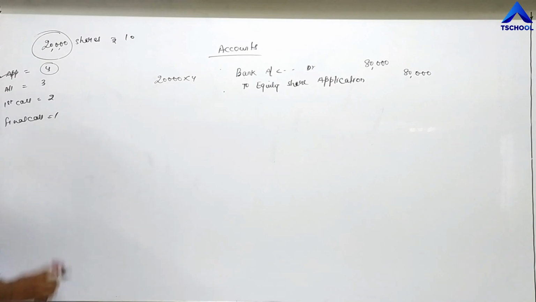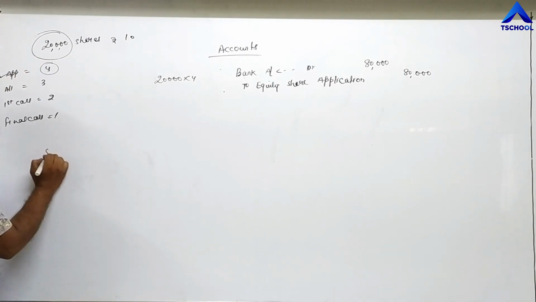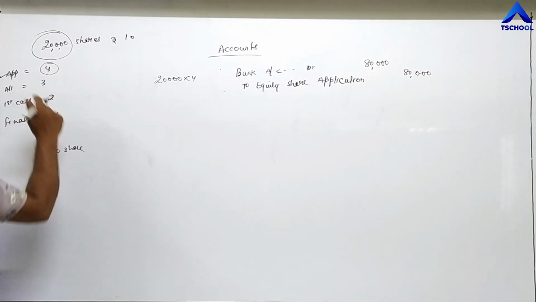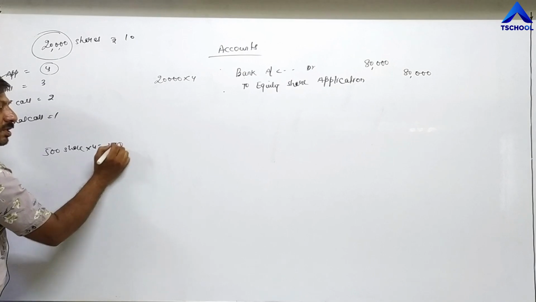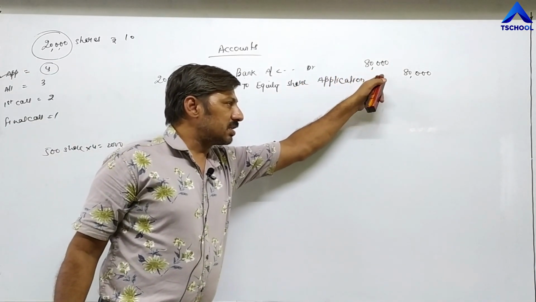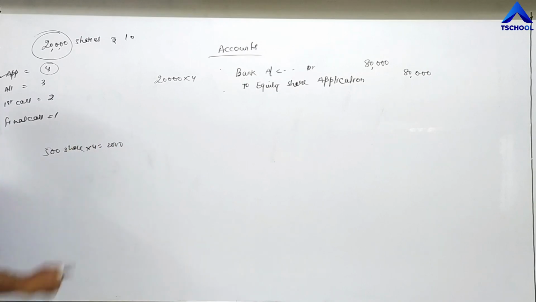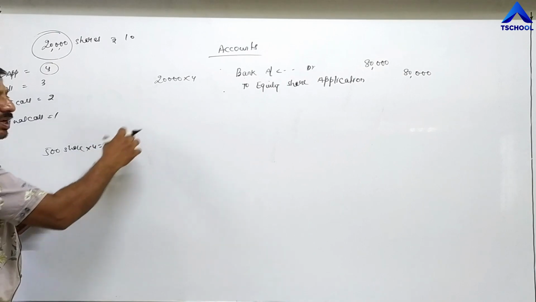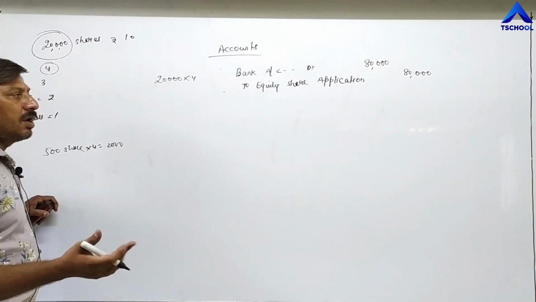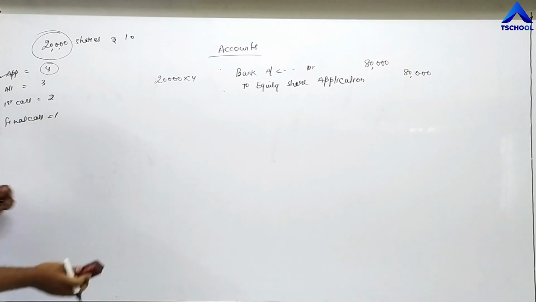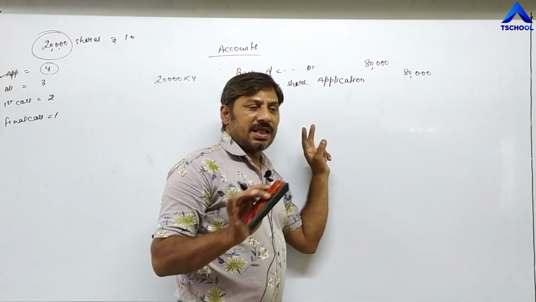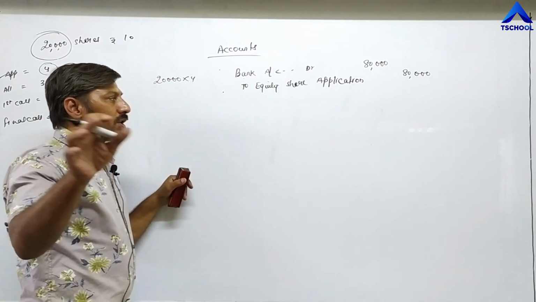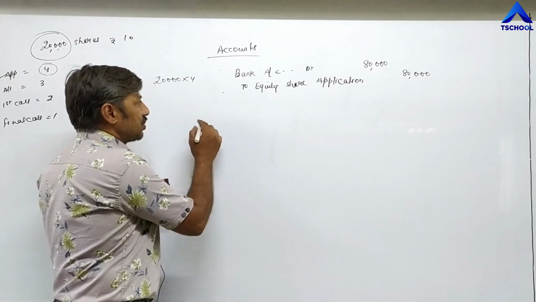For example, out of 20,000 shares, how many shares had I purchased? 500 shares. It means I had paid 500 into 4, 2,000 rupees. So out of 80,000 rupees, 2,000 rupees will be transferred into my capital account. Similarly, different amounts will be transferred into the capital accounts of different investors to whom shares had been allotted. In this way, application money will be finished. It becomes nil after transferring the whole amount of 80,000 into different shareholders' capital accounts. So how do we have to pass this entry?